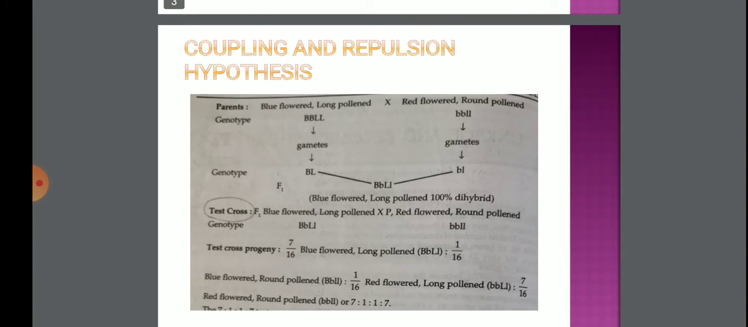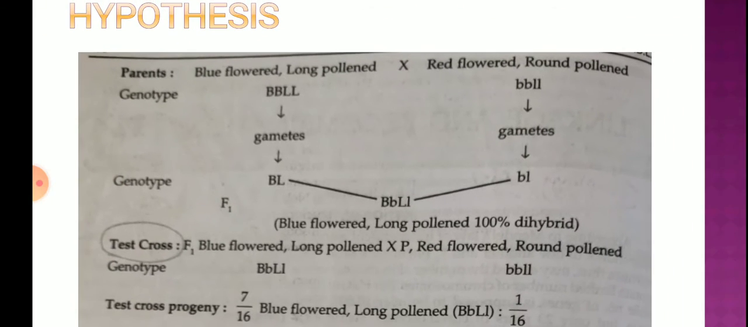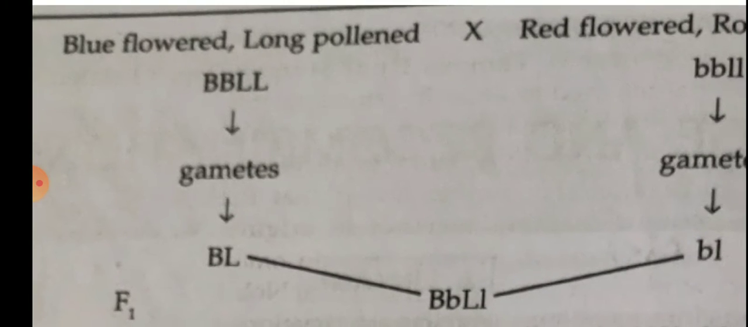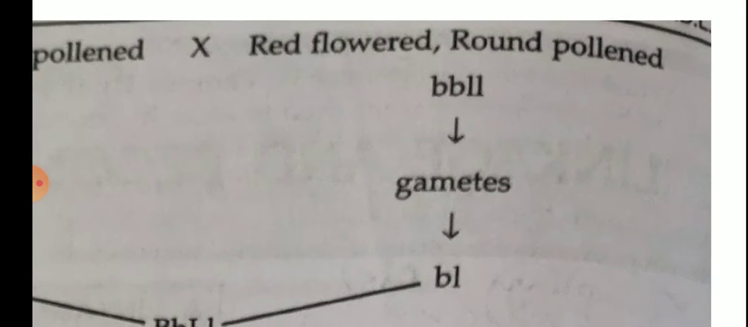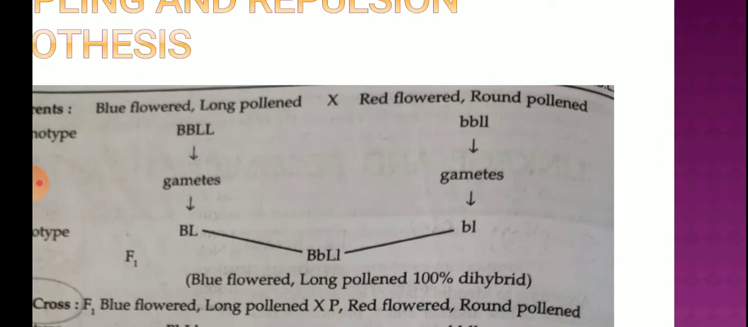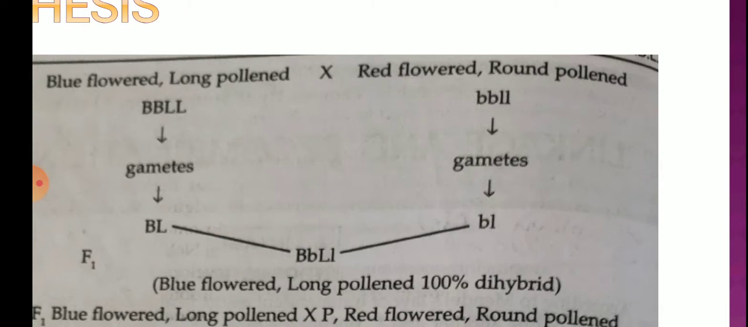Now the second one is the coupling and repulsion hypothesis, given by Bateson and Punnett in 1906. They conducted a dihybrid cross between homozygous dominant and homozygous recessive sweet pea, that is Lathyrus odoratus. They took one plant having dominant characters, that is blue flower and long pollen, and the other having recessive characters, that is red flower and round pollen, and from them they got a hybrid in the F1 generation having all dominant characters, blue flower and long pollen.